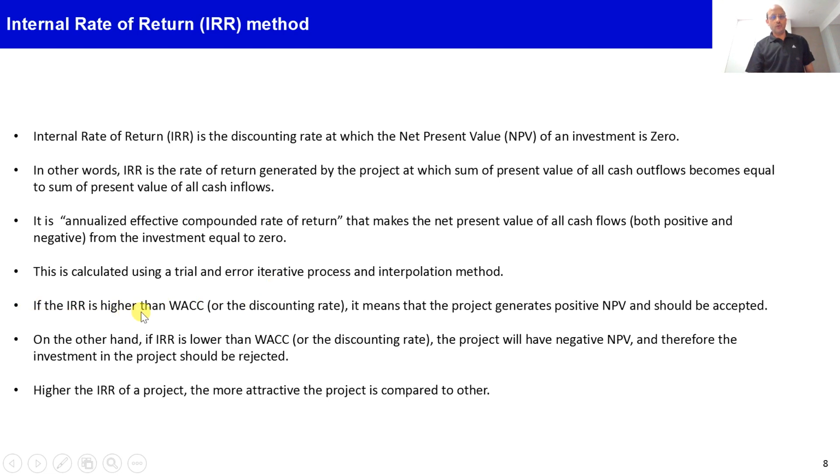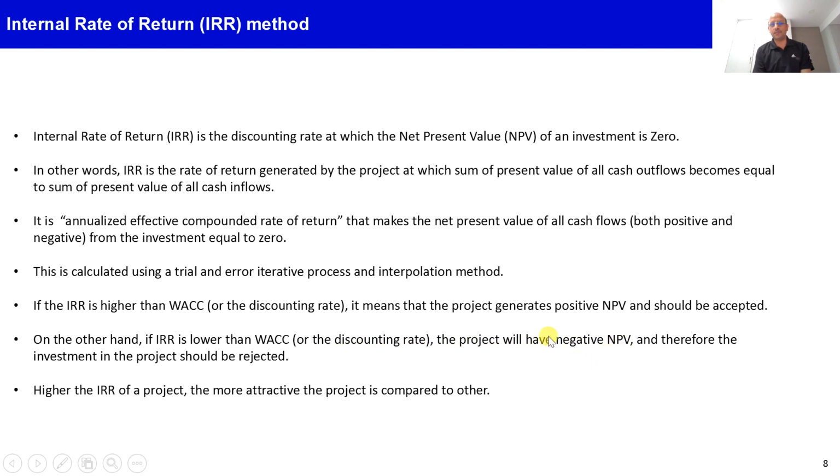So how is it useful in financial decision making or as a project evaluation technique? If the IRR is higher than WACC, then the project will generate positive NPV, or the other way around: if a project has a positive NPV, that means the IRR of the project will be higher than WACC. On the other hand, if IRR is lower than the WACC, then the project will have negative NPV.